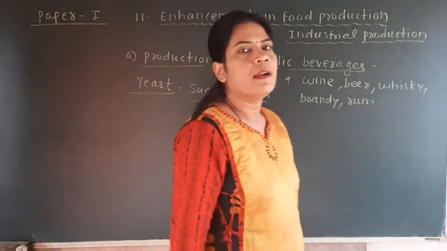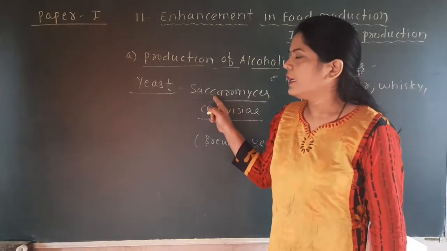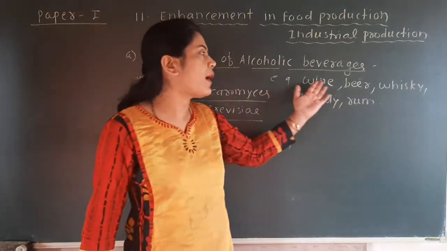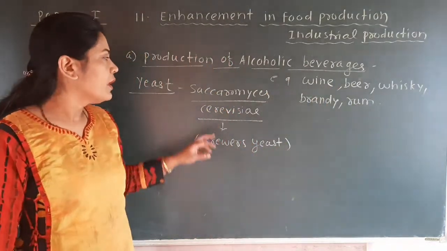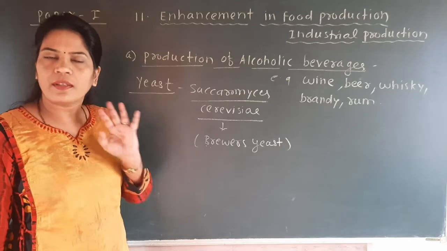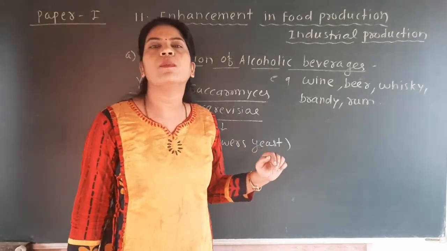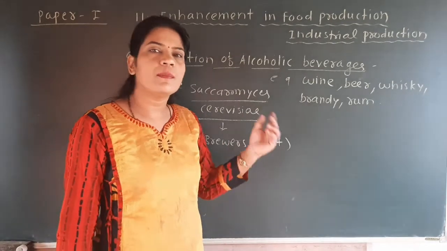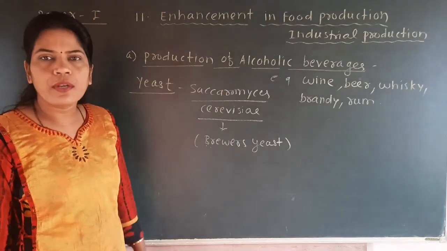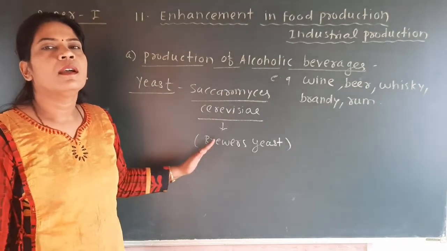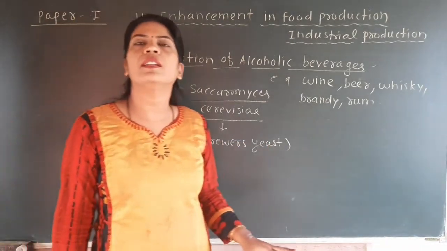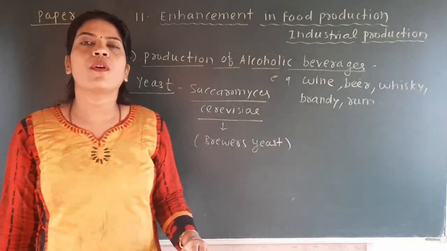Okay. Why you should know the name of the yeast Saccharomyces cerevisiae, which is generally used for the preparation of alcoholic beverages like wine, beer, whiskey, brandy, and rum. This Saccharomyces cerevisiae is called a brewer yeast because yeast is also involved in the formation of bakery products like bread. So some yeast form bakery products, some yeast form alcoholic beverages. The yeast involved in the formation of alcoholic beverages is called brewer yeast, and the yeast involved in the production of bakery products like bread is called baker yeast.